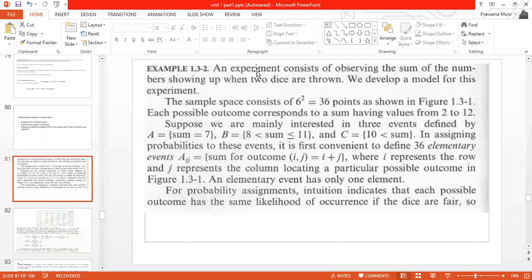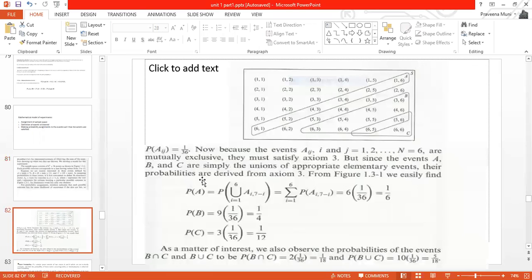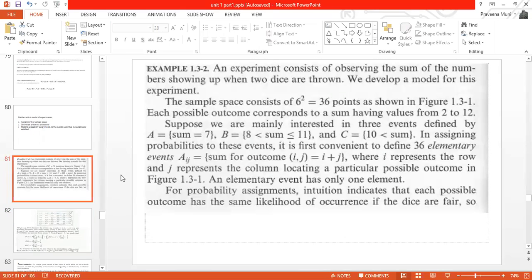Now what is our question here? We have to observe the sum of the numbers showing up. When you throw the dice, what is the sum you are getting? The least sum is 1 plus 1, that is 2. What is the maximum value we are getting? 6 plus 6, that is 12. So the sum will be varying from 2 to 12.